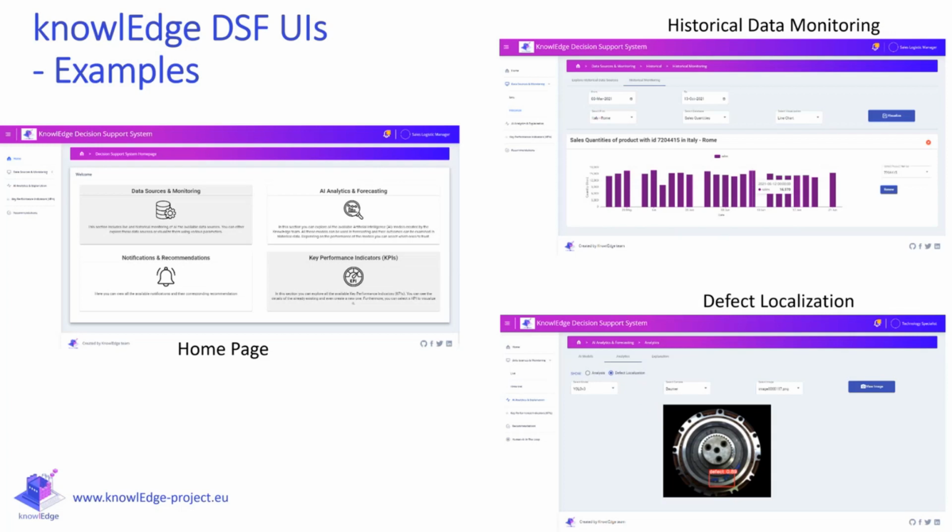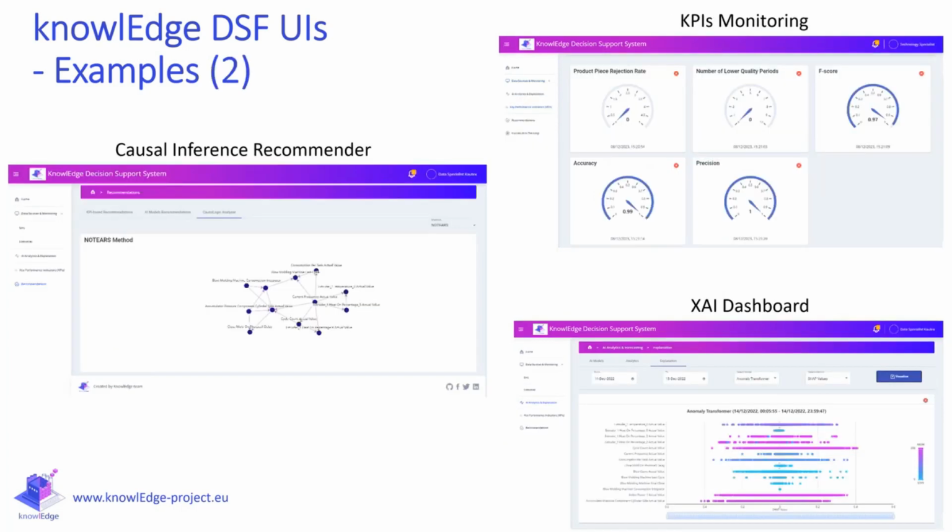We can see how we provide defect detection and especially defect localization for the Bonfiglioli use case, for a specific image during the quality check. We can see how the causal inference looks and how we represent the connections between various parameters that can affect a suggestion for an anomaly or not.